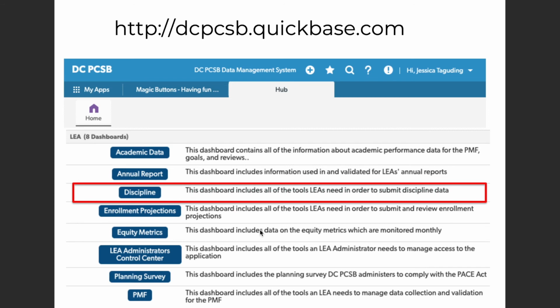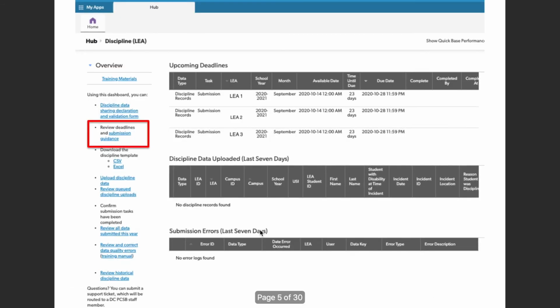So throughout this presentation, I will be talking about the Discipline Hub. And what I mean by that is within the Hub, which is at dcpcsb.quickbase.com, there is a button for Discipline, which will have everything that you need to complete, review, and validate your discipline data this year. When you click on the Discipline button, this is what you should see, something very similar to this.